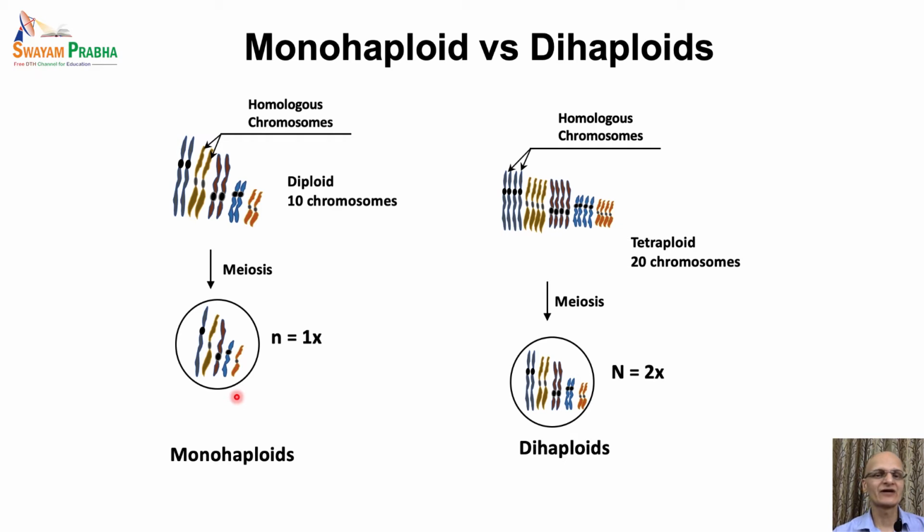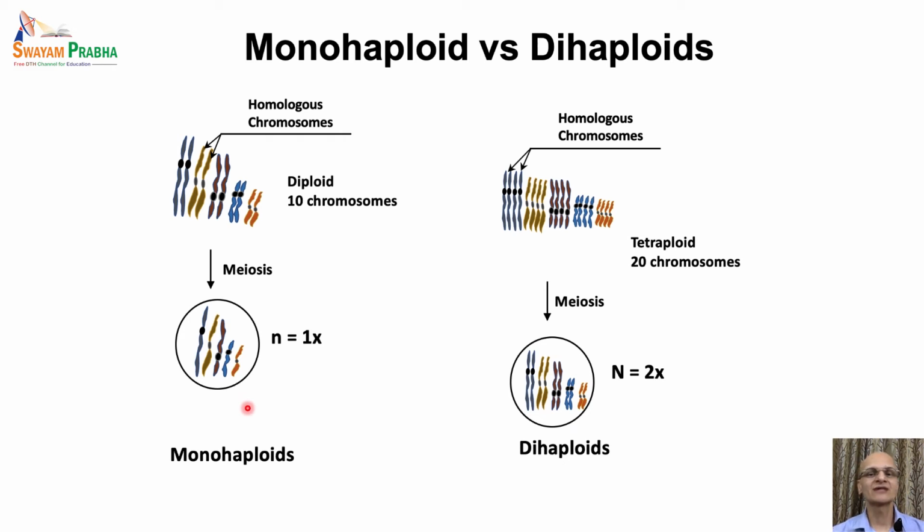If the gametes have a single set of chromosomes, they are called monohaploids.